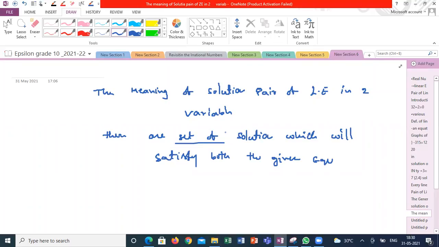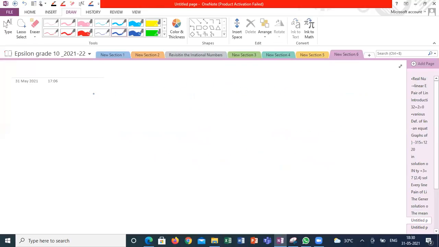Yes, guys? Yes, sir. So we have different methods. What are the different methods of solving the pair of linear equations? Whenever you say pair of linear equations, it means the given data must be in two equations. Each equation has infinite solutions, but one solution is common to both sets. That one set we have to calculate. We have to find the common solution for both equations. That is the solution of the pair of linear equations, or solution of the system of simultaneous equations.